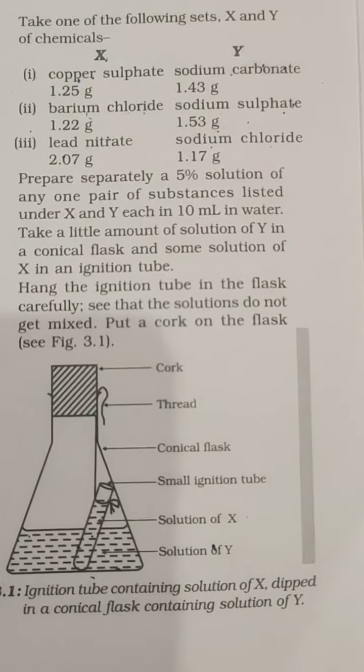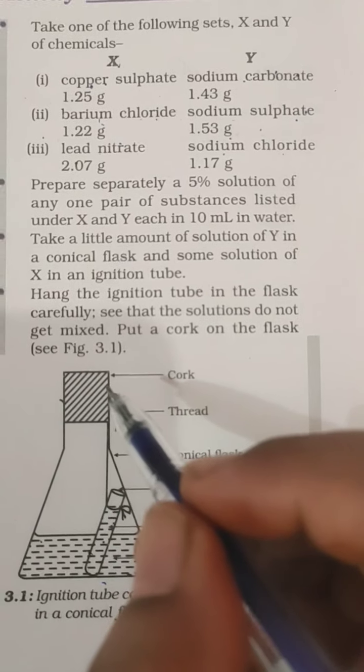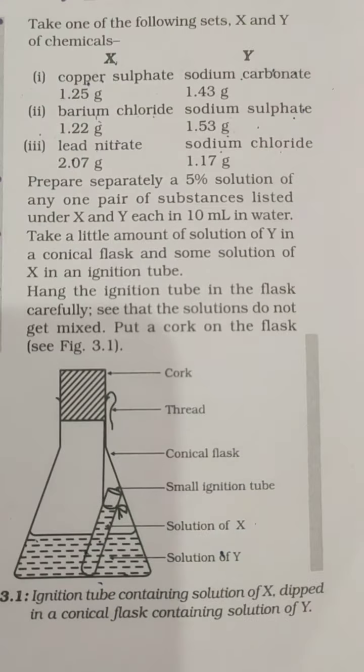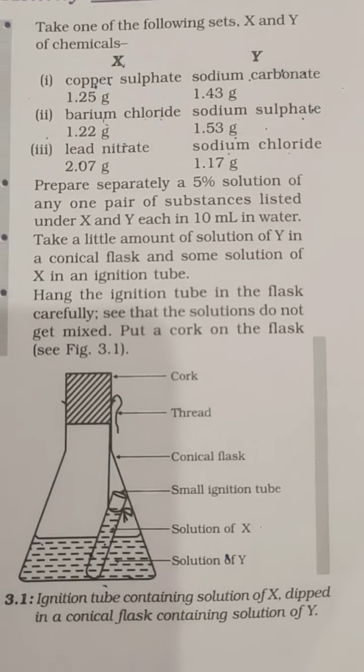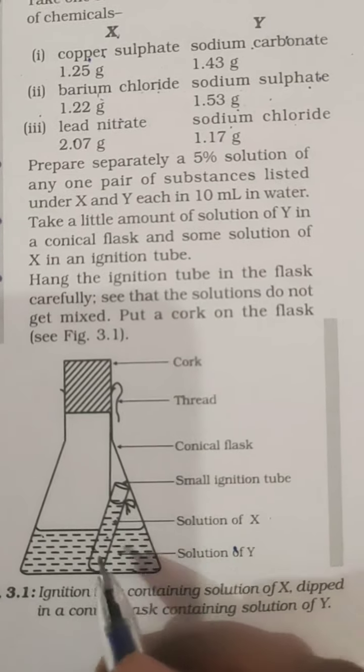Okay, so after that, we are going to move this cork. Once we shift this cork, this thread will be loosened, and this test tube will fall down in the liquid, like it will fall down in the liquid in such a manner.